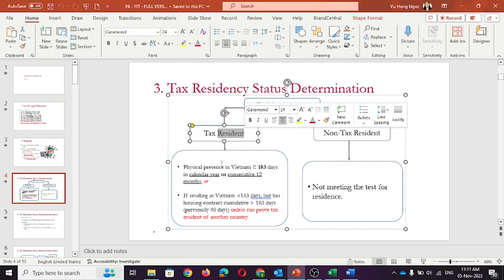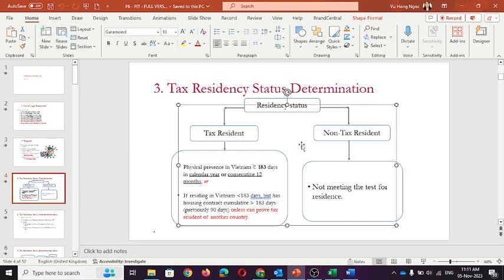For the tax residents, you will need to remember there are two factors that have an effect on the determination of their residency status. One of the factors is their days in Vietnam.